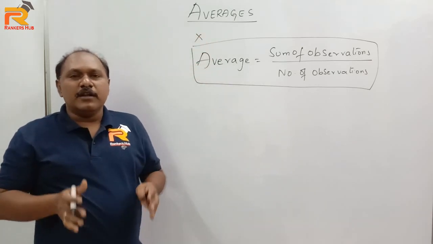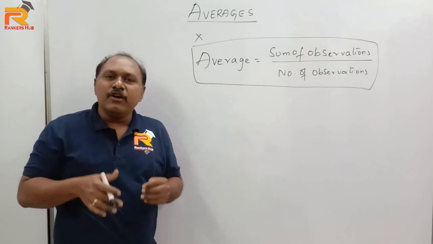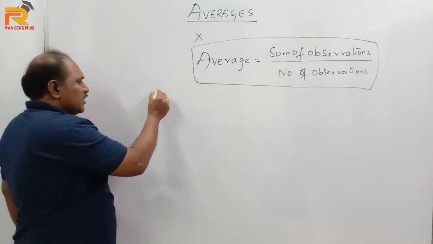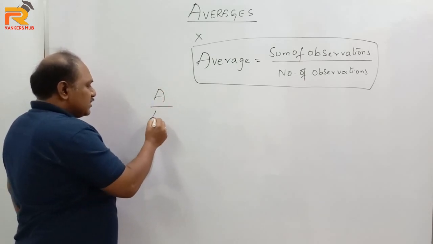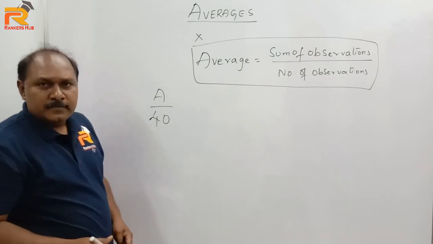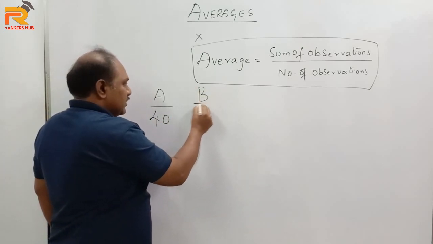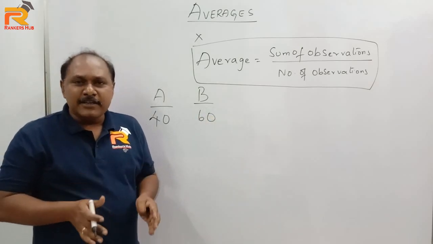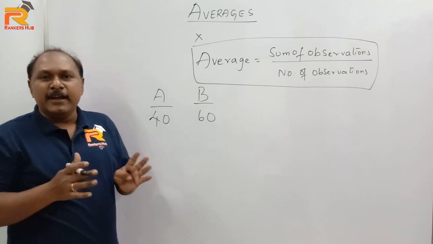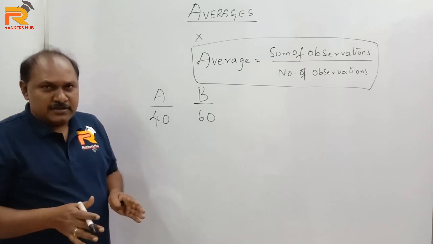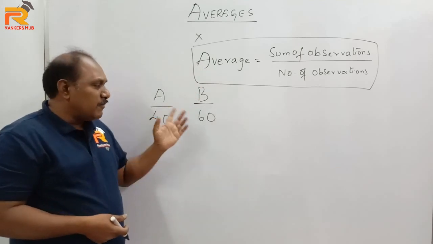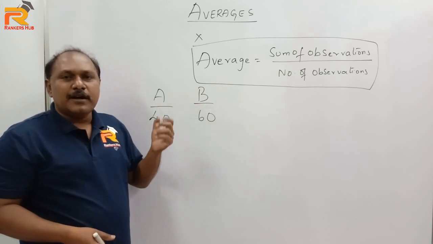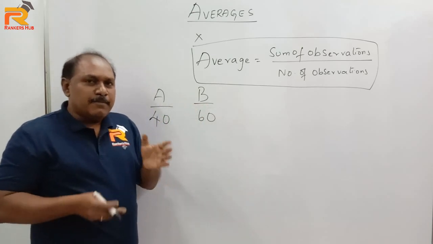For that, first of all, let us try to understand the meaning of average by taking a small example. Let's suppose there is a person A who has 40 rupees with him. Another person B has 60 rupees with him. Suppose the question is, what is the average money present with A and B? Now when I say average, I need to apply the formula: sum of observations 40 plus 60, that is 100, by the number of observations 2, 100 by 2, 50. So this is by formula.